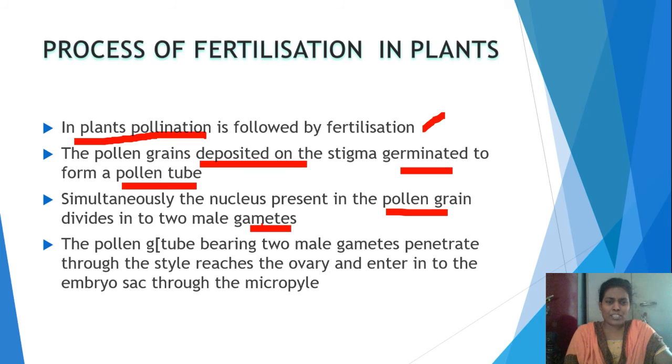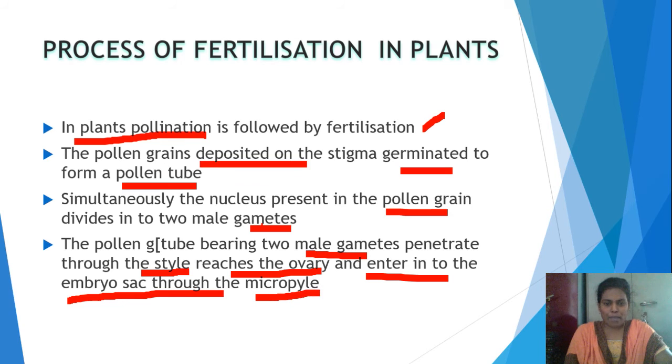And then this pollen tube, which contains two male gametes, passes through the style, which is the long stick-like structure in the pistil, reaches the ovary, and enters into the embryo sac through the small hole-like structure which is called the micropyle. What's happening in the process of fertilization?